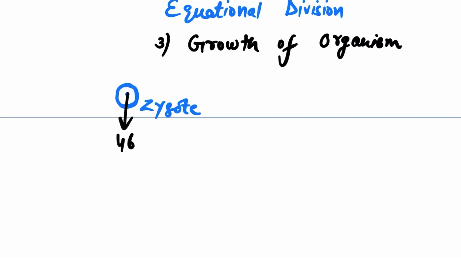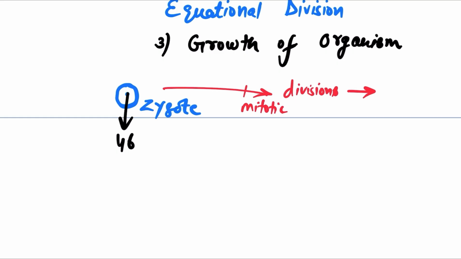Yes, 46 chromosomes. And this zygote undergoes repeated divisions and forms many cells, and obviously the repetitive division will be mitotic division. This zygote will transform into two cells. Then the two cells undergo the mitotic division and form 4 cells, 8 cells, 16 cells.